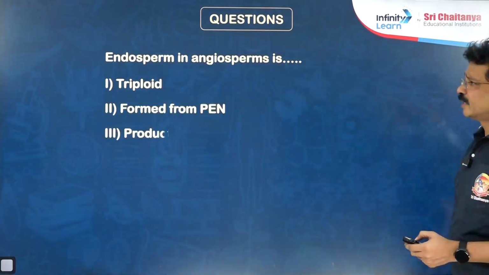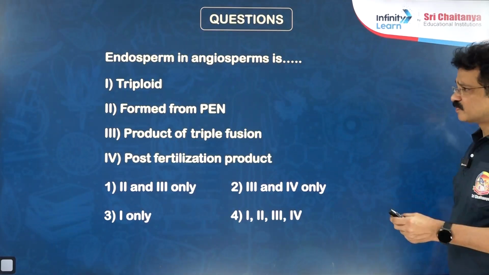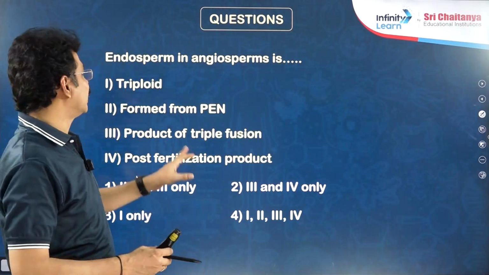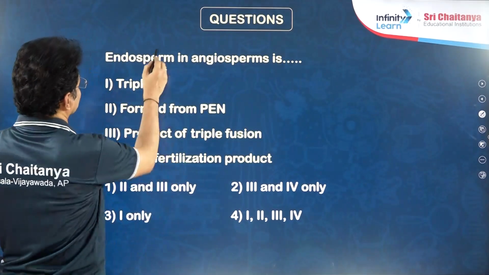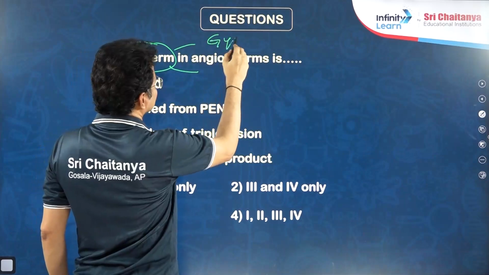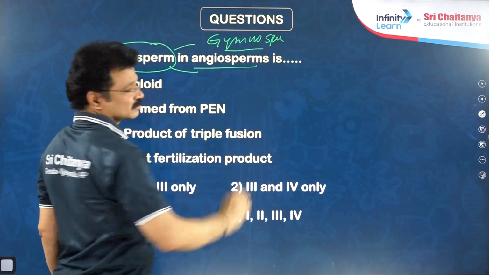Next question, endosperm in angiosperms. It is also very important. Among all these 5 groups of the plant kingdom, in the last 2 groups, gymno and angio, only endosperm formation occurs. Endosperm formation is a character of both gymnosperms and angiosperms.